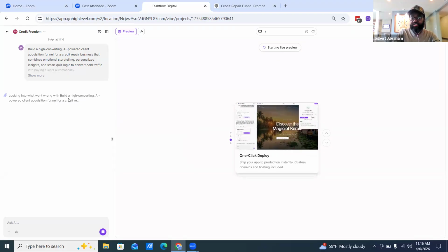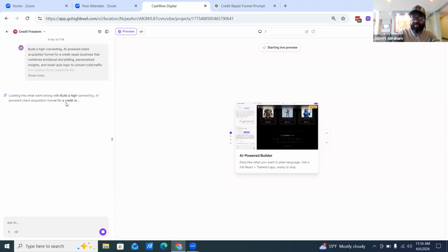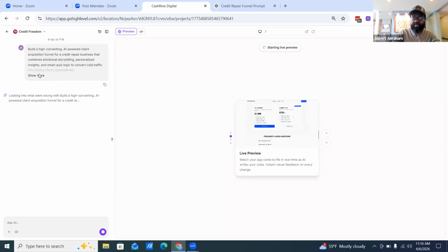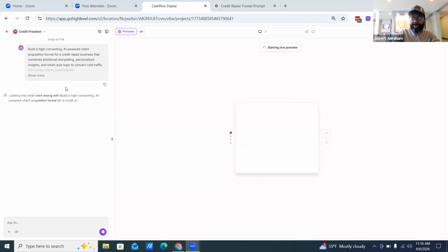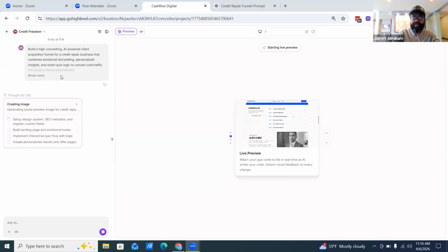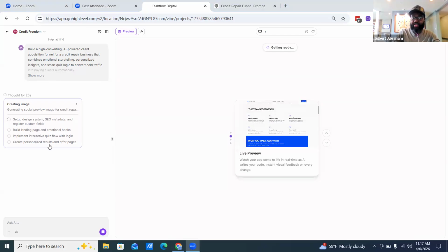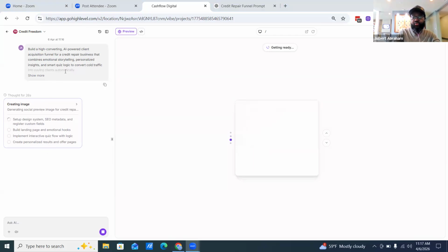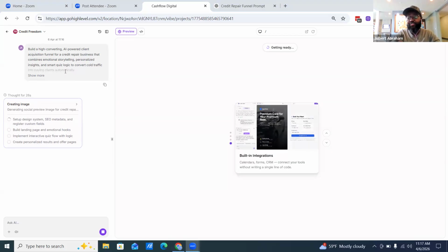So now it does its magic. It was actually looking into what went wrong by building a power client acquisition funnel for credit. So it's building it out for us. As you can see, it's setting up the design, building a landing page, and adding the quiz. So it's doing all that for you. So that's what vibe coding is. And you're able to do this with High Level.